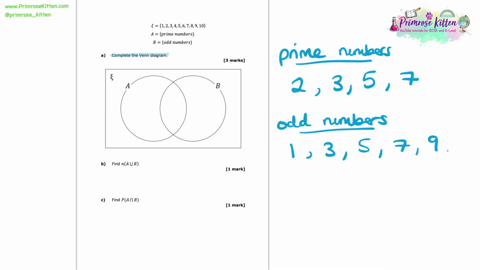Now let's go back to the Venn diagram now that we've worked that out. This region in the middle is the set of numbers that are in both A and B, so who are both prime numbers and odd numbers. So here, by comparing what we've written down, I can see that 3, 5 and 7 need to go into this intersection. I can see that things that are in A but not in that intersection is just 2, and the things that go in B but not in the intersection are 1 and 9.